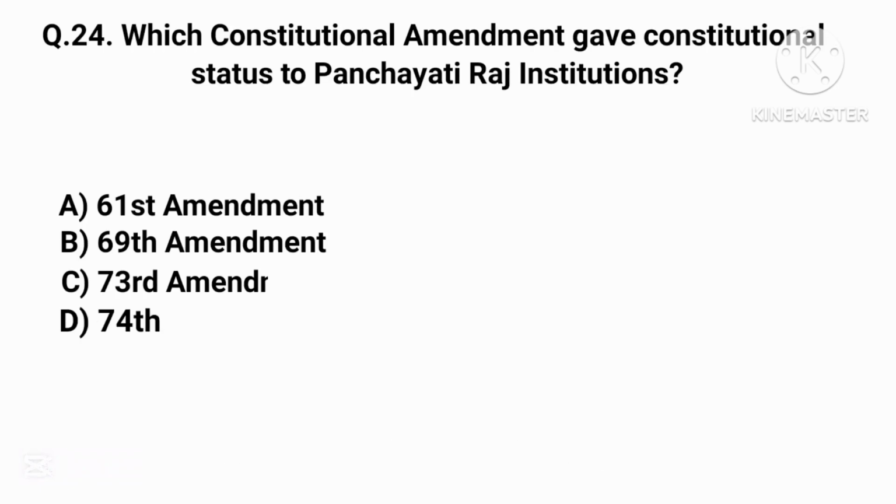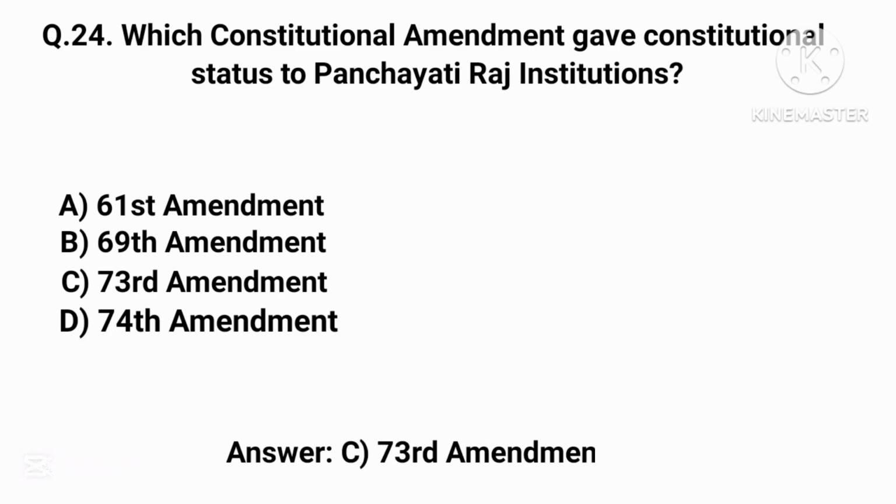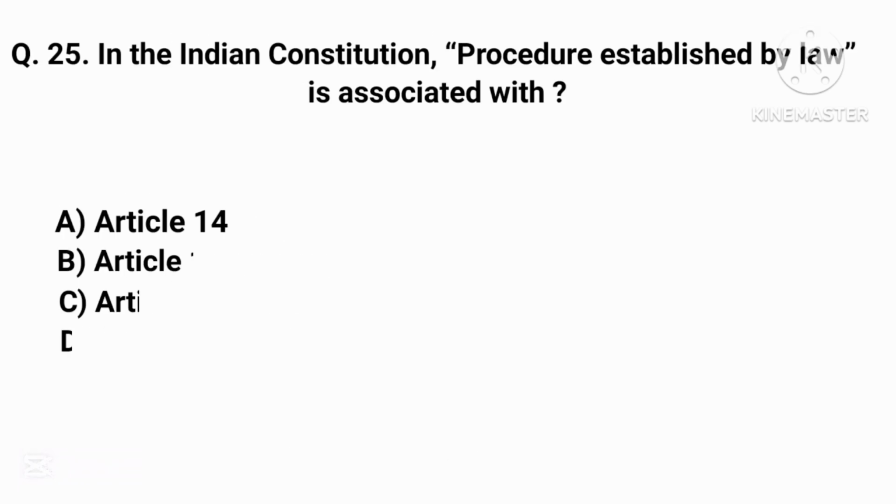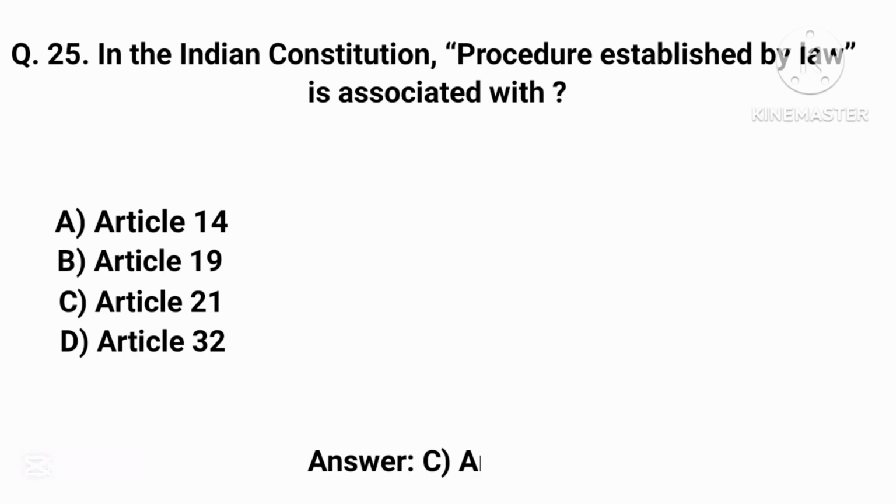Which constitutional amendment gave constitutional status to Panchayati Raj institutions? Correct answer is option C, 73rd Amendment. In the Indian Constitution, procedure established by law is associated with? Correct answer is option C, Article 21.